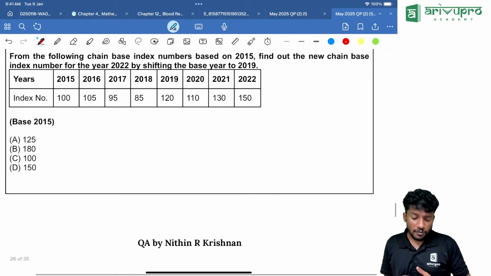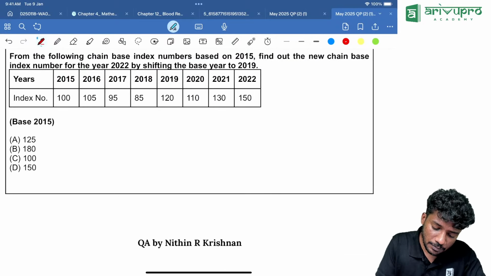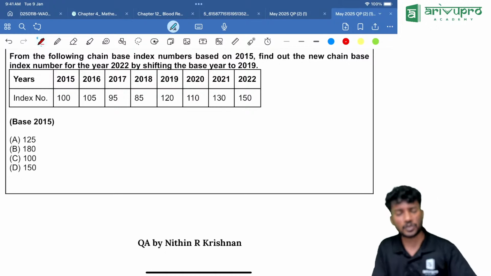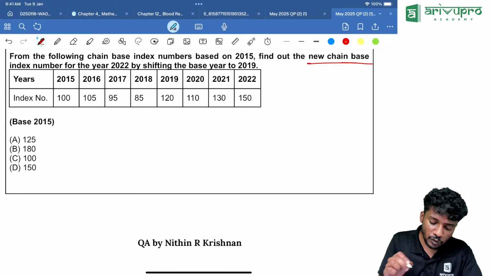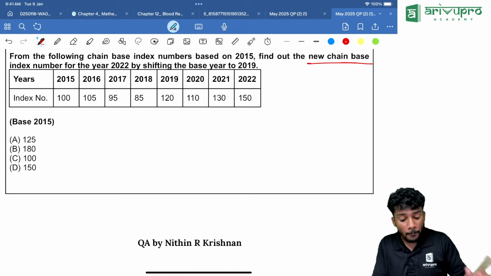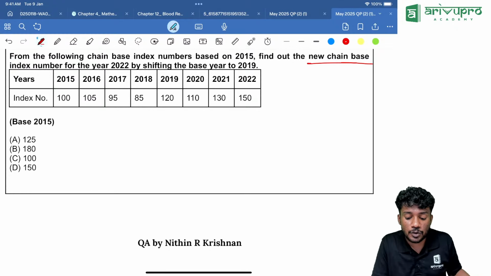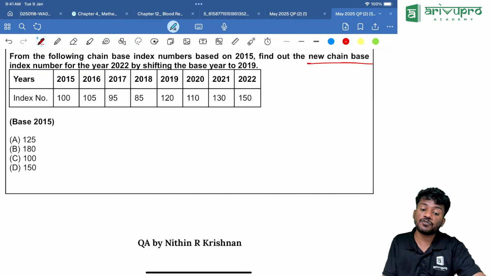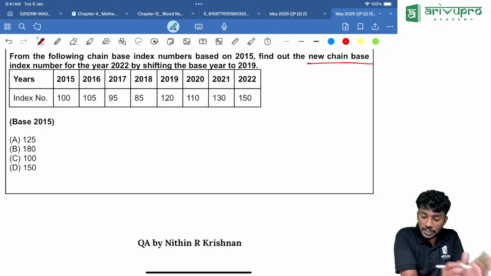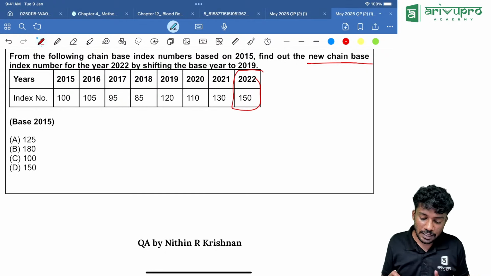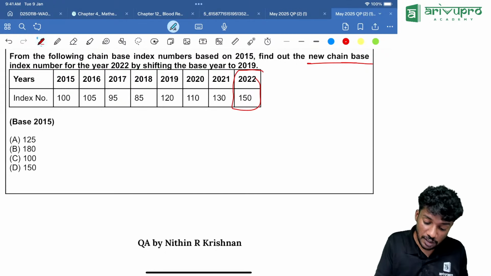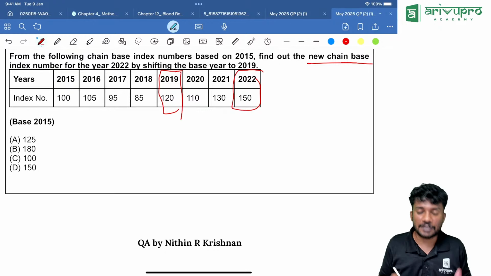Another question. From the following chain based index numbers based on 2015, find out the new chain based index number for the year 2022 by shifting the base year to 2019. We need to shift it to 2019. Very easy.